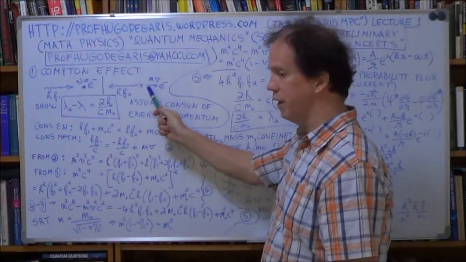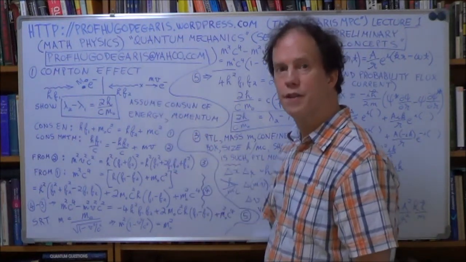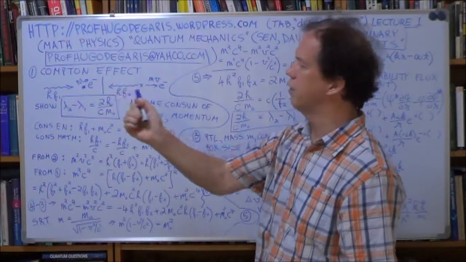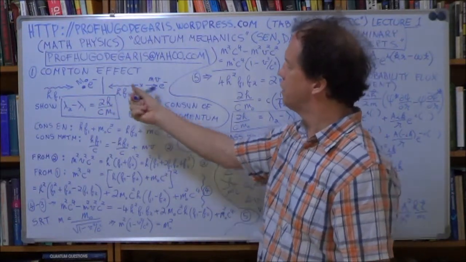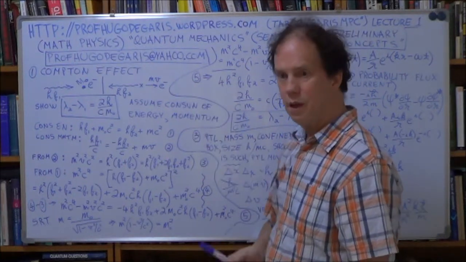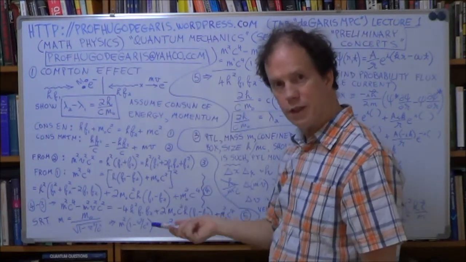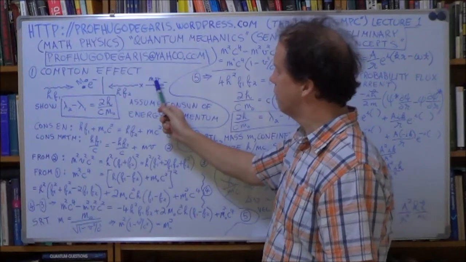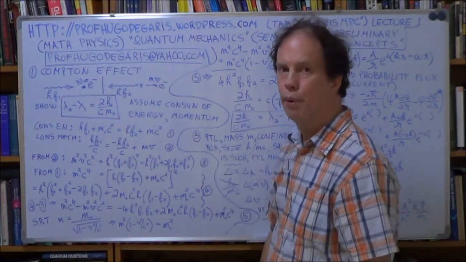In fact, because it's moving, its mass will increase, right? If you're an observer here and you're looking at what's happening, you'll see this mass here move off to the right with a certain velocity. And because of that velocity, its mass will go up.